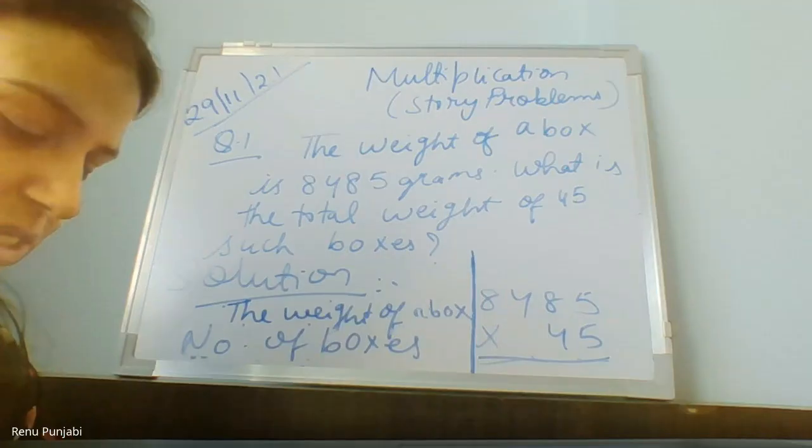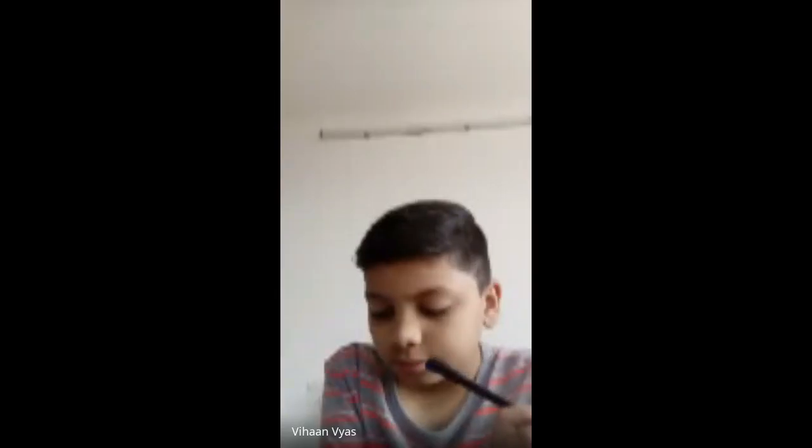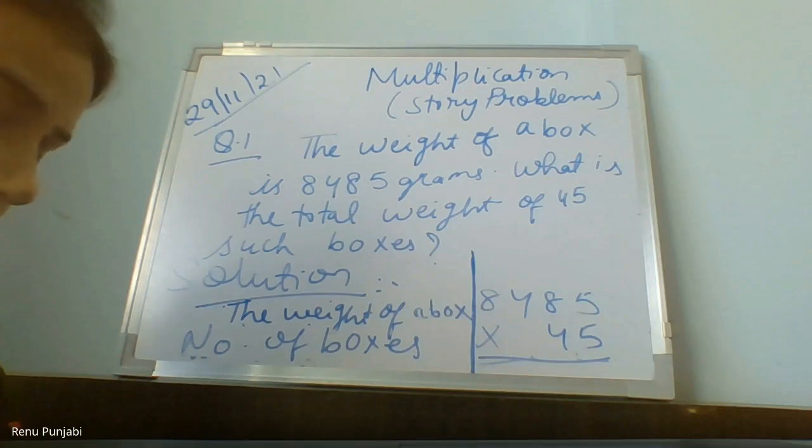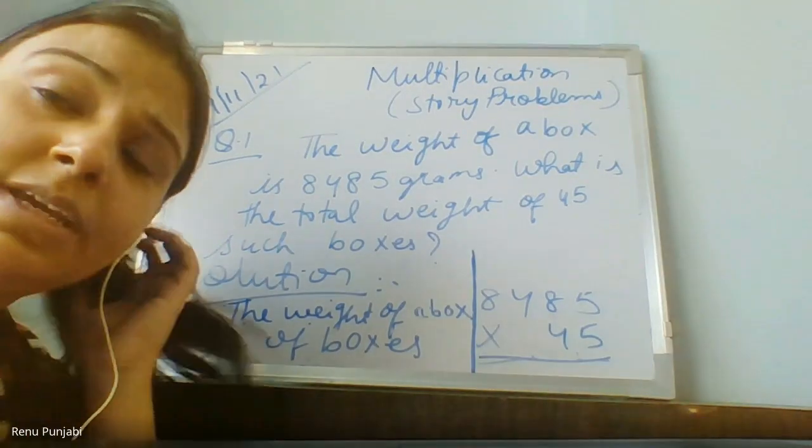Ma'am, can I say the answer? Yes, please give me the answer. Ma'am, 38,000. 8485 multiplied by 45. Who was giving me 833? What is the answer, Dhwani?